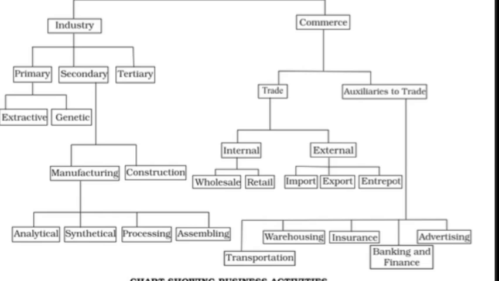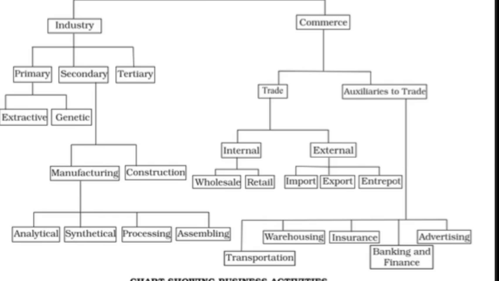Auxiliaries to trade are the services which remove the various kinds of problems in the activities of trade and any other business processing. They are transportation, warehousing, insurance, banking and finance, and advertising. This is the flow chart which is also given in your business studies book, so you can look for it and go through it further.